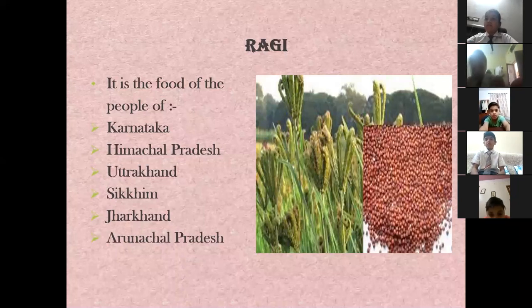Now, where it is found, children? It is found in, again, Karnataka, Himachal Pradesh, Uttarakhand, Sikkim, Jharkhand, and Arunachal Pradesh. These are the places where ragi is found. We can have ragi dosa, there's ragi upma. All these food items are made from ragi and they have a lot of fiber, children. You know, this is very good for your digestion.